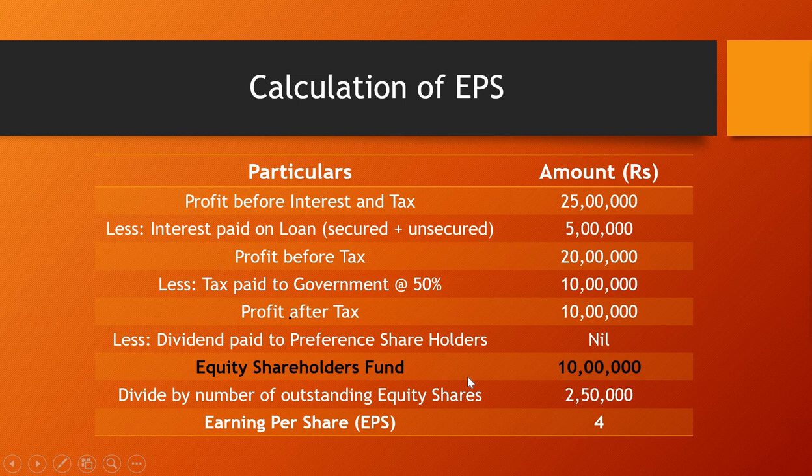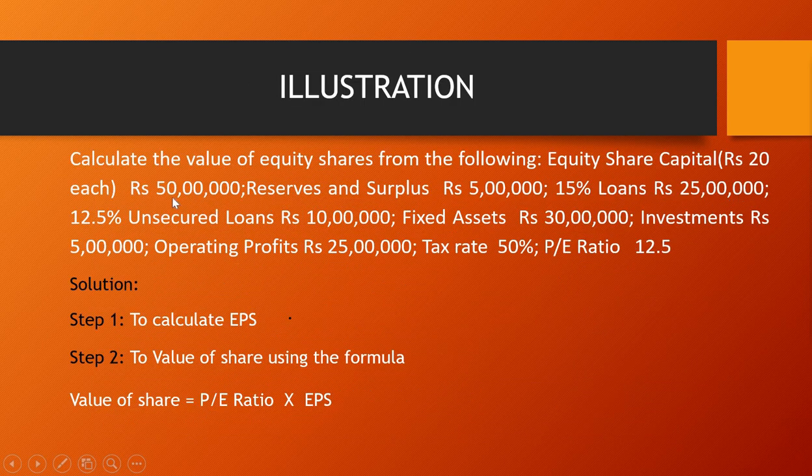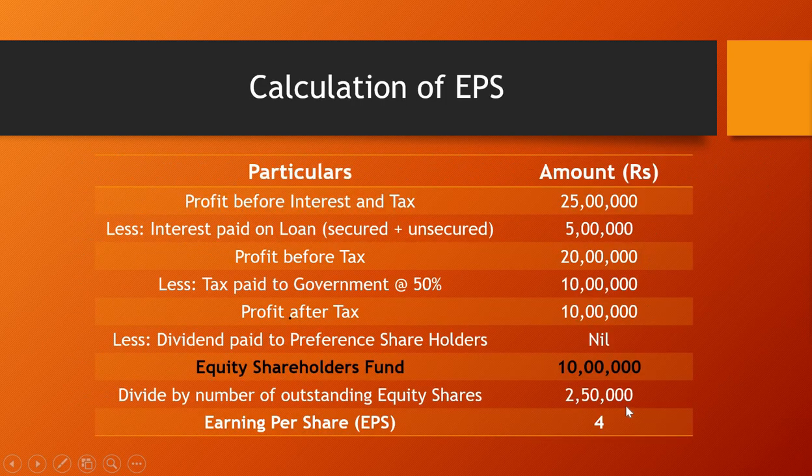And the number of equity shares: there is a value of 50 lakh and one share costs rupees 20. So the number of equity shares is 2.5 lakh. And when you divide 10 lakh by 2.5 lakh, your EPS is 4. So that means the EPS is rupees 4 per share.